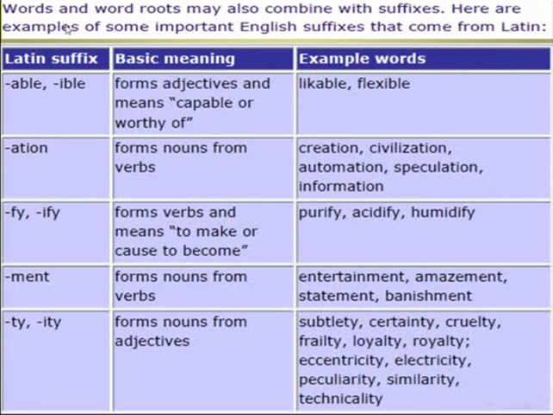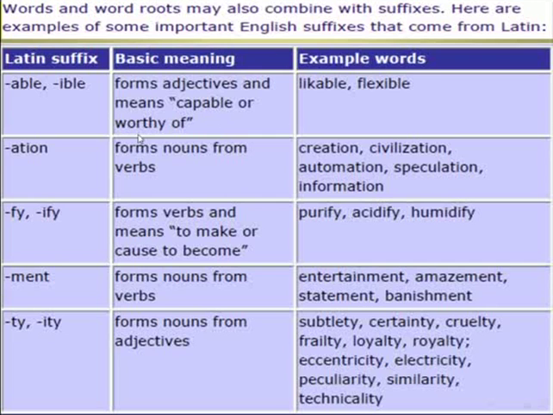Here are examples of some important English suffixes that come from Latin. A Latin suffix comes at the end of a word. The Latin suffix able, the basic meaning, if we find this, it forms adjectives